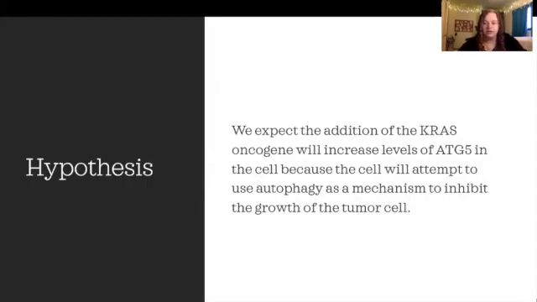So we're interested here in the addition of the KRAS oncogene to a fibroblast cell line, which will change the levels of ATG5 in the cell. So we expect with the addition of the KRAS oncogene to increase levels of ATG5 in the cell. And we believe this because the cell will attempt to use autophagy as a mechanism to inhibit the growth of the cancer tumor. We'll be using various lab techniques that we've talked about in lecture and in lab throughout the year, and we'll be using those to test our hypothesis, which leads us to our next slide, which will give an overview of our study.